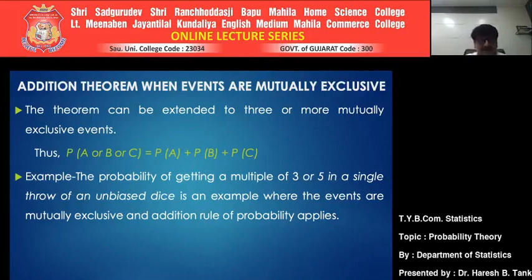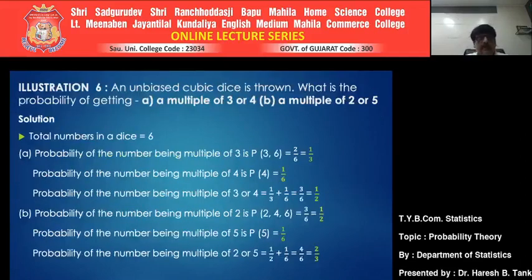Let us have one of the examples. An unbiased cubic die is thrown. What is the probability of getting, first, a number which is a multiple of 3 or 4, and second, a number which is a multiple of 2 or 5?